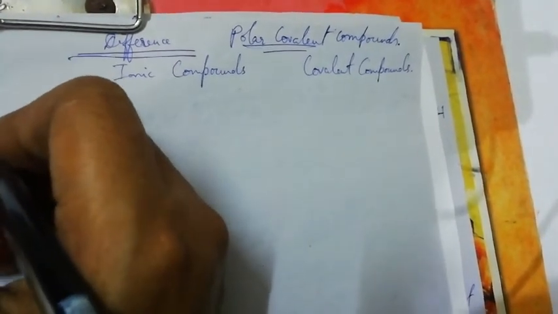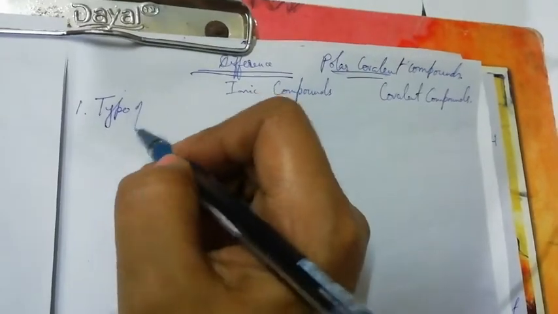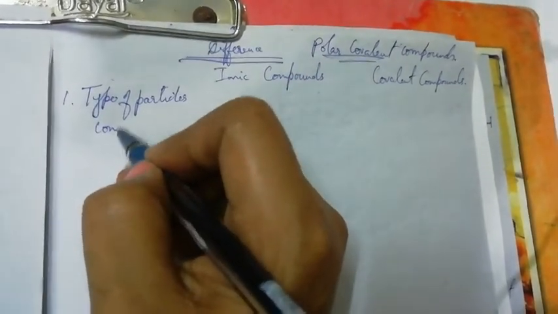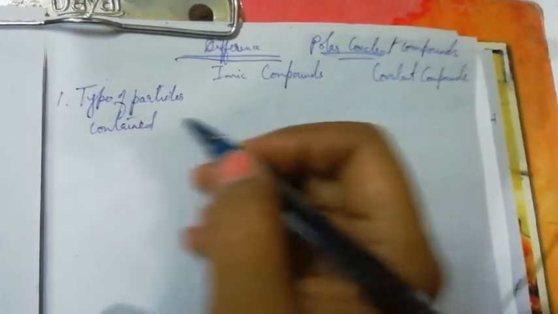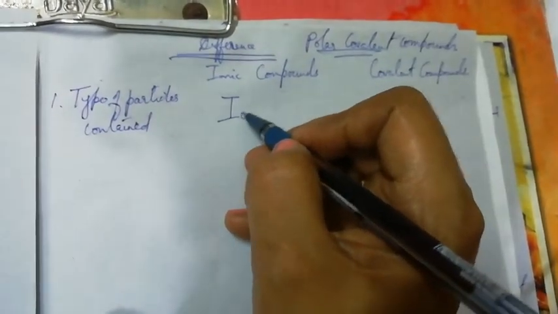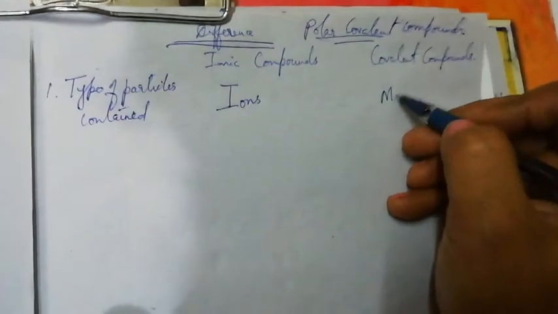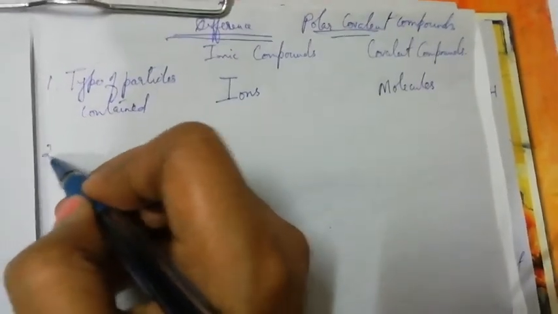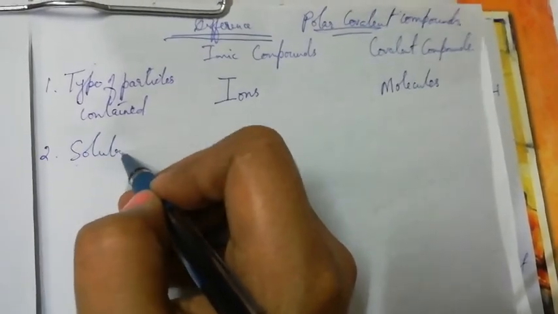Now the first point of difference between ionic compounds and covalent compounds is based on the type of particles contained. Ionic compounds exist as ions and covalent compounds exist as molecules. Next point of difference is solubility.